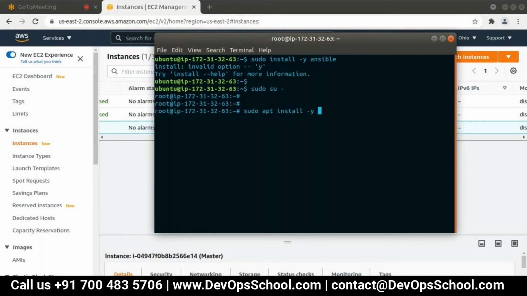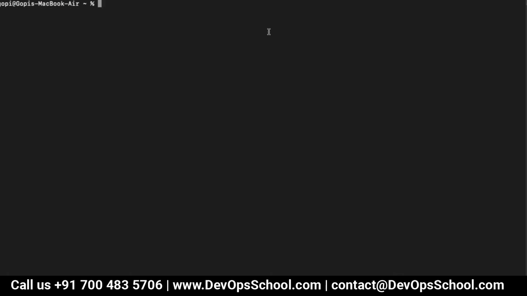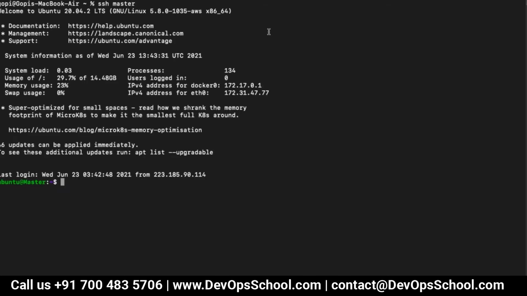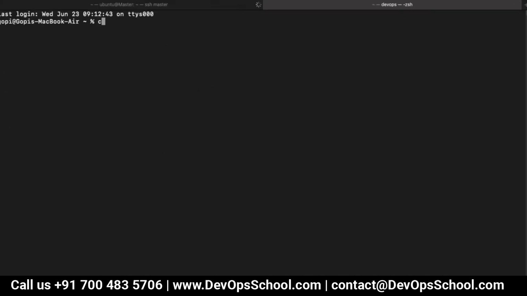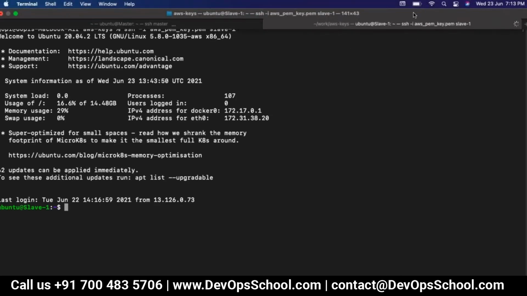So first I'm logging into the master server, and after that I'm logging into the slaves with ssh -i aws key to slave one. I now have slave one and slave two.